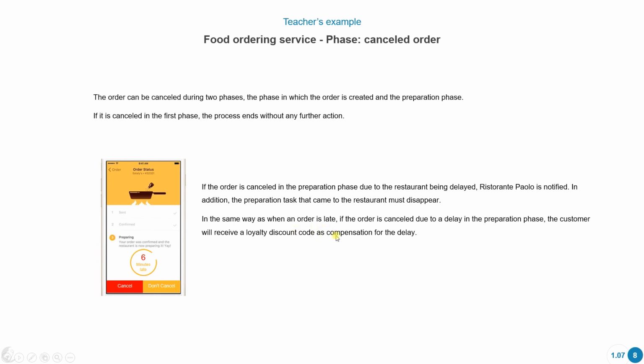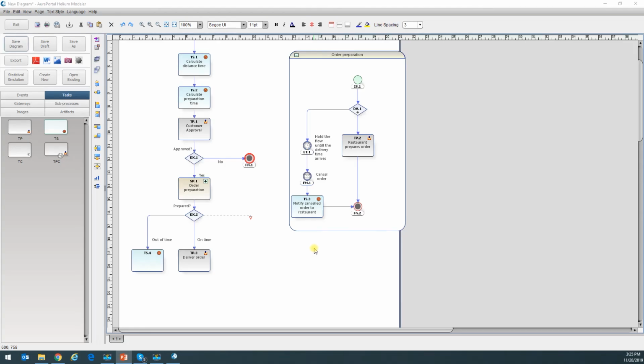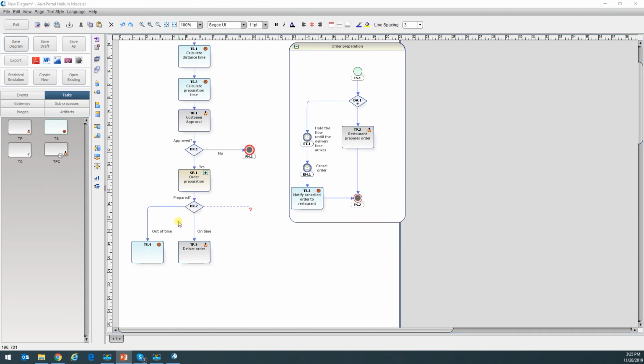Okay, so even when they cancel the order because there was a delay, even in that case, even though they don't have to pay, they're going to receive a compensation. Okay, so this is going to be expensive for the restaurant if they don't deliver their food on time.